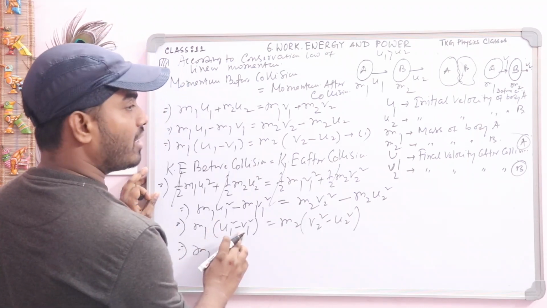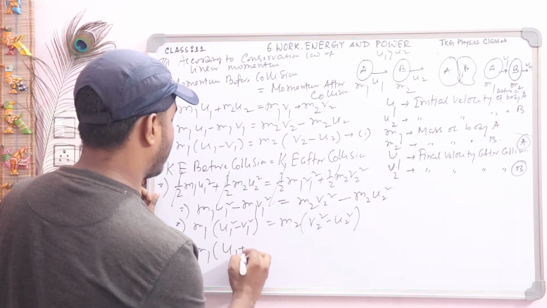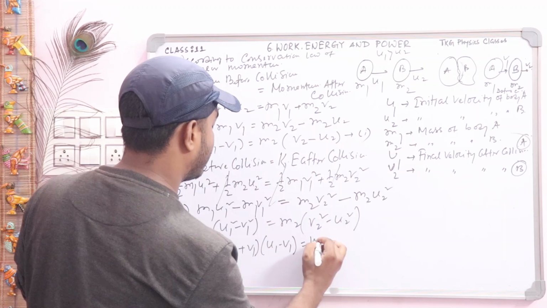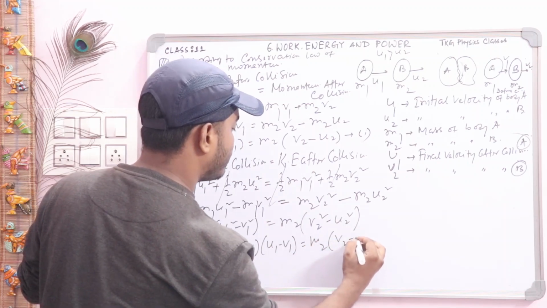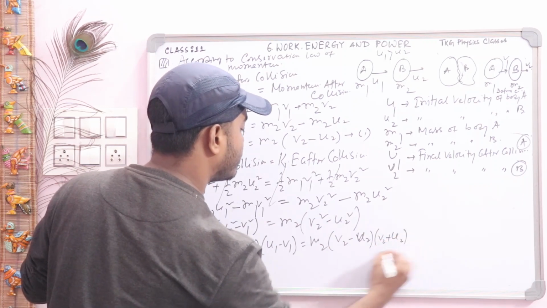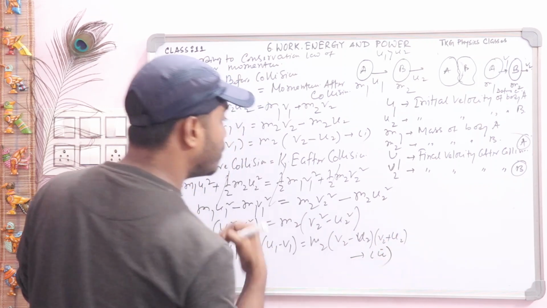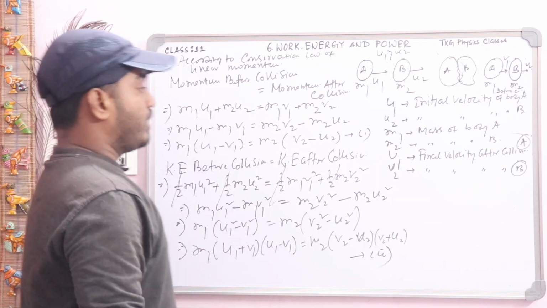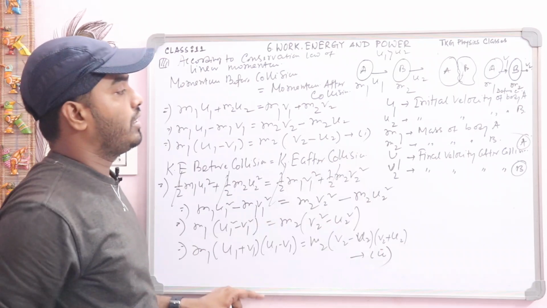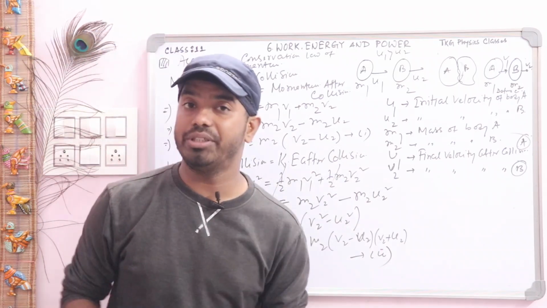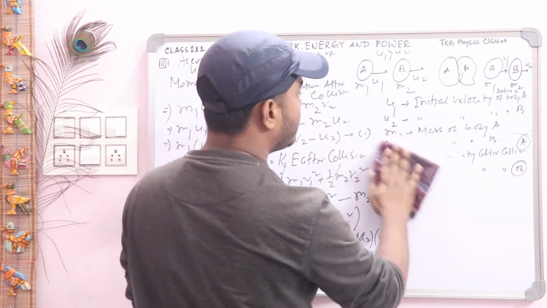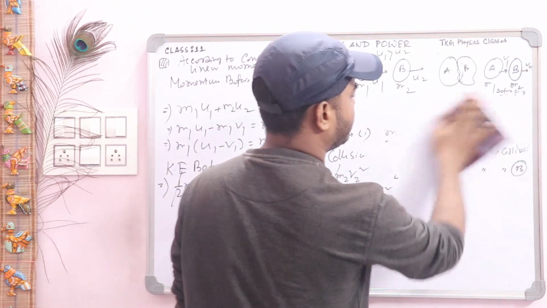Now using a square minus b square, m1 times u1 plus v1 times u1 minus v1, and here m2 times v2 minus u2 times v2 plus u2. Suppose this is our equation number 2. Okay, now if I divide equation 2 by equation 1, we will get an important theory. Divide it.